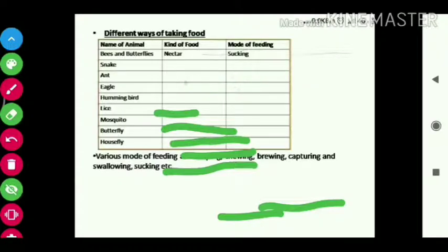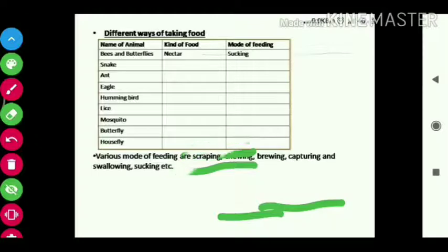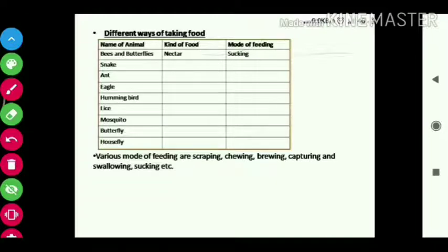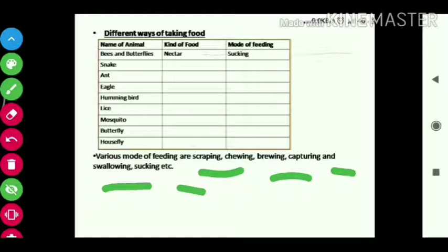Now we'll study the process of nutrition. One process in animals is digestion, where what we take as food is broken down into simpler parts. Now we will see different ways of taking food. Different kinds of animals have different foods, so their mode of feeding is also different. The modes of feeding are scraping, chewing, browsing, capturing, swallowing, sucking, etc.